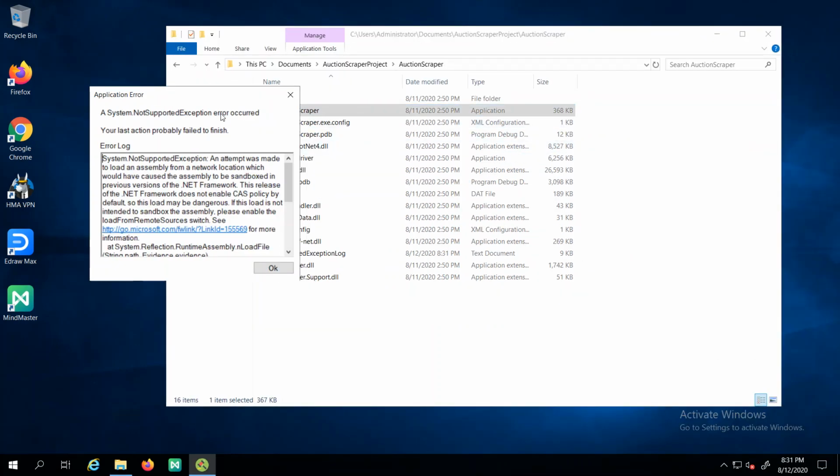System not supported exception occurred. Fast action built to sandbox.